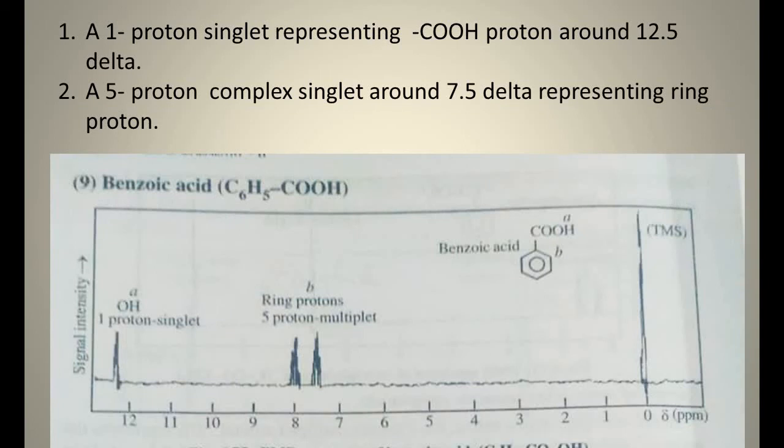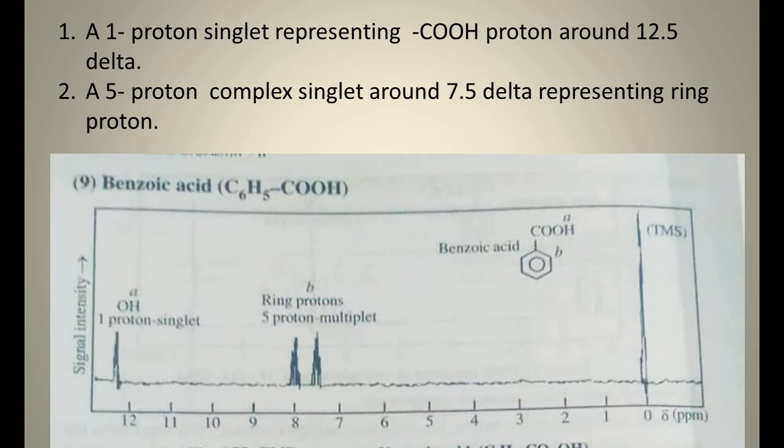The next is benzoic acid. Here also we have two different types of protons. One is the carboxylic acid proton, COOH side chain, and the other is the aromatic ring protons. Here a one proton singlet representing the COOH proton around 12.5 delta. It is shifted to a very high delta value, so the chemical shift is very high, as already mentioned, due to the paramagnetic augmentation effect of the pi electron cloud.